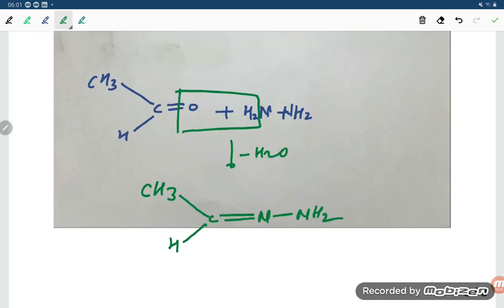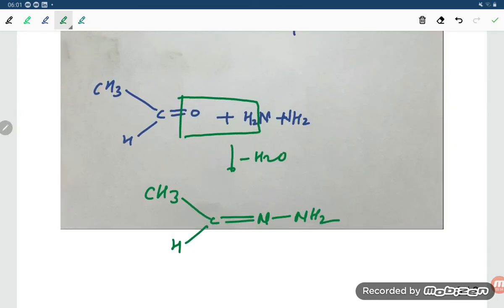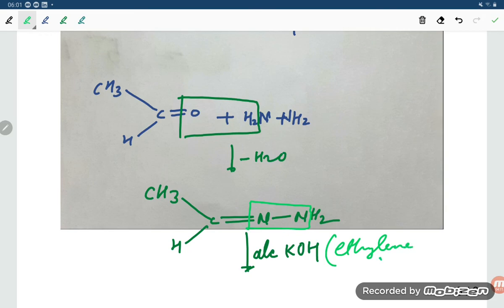If you are talking about this, student, and treating with alcoholic KOH, what will happen, student? Here N2 will be removed, and alcoholic KOH means you are taking ethylene glycol. So N2 is getting removed. Here what will be there, student? It will give CH3, CH2 and H, again CH3. So this is giving ethane.